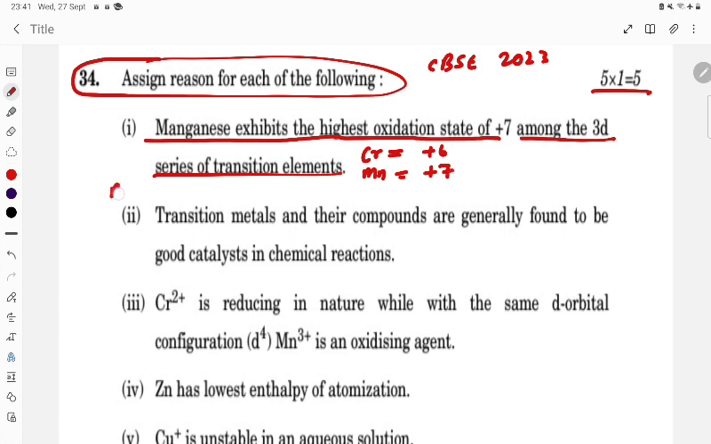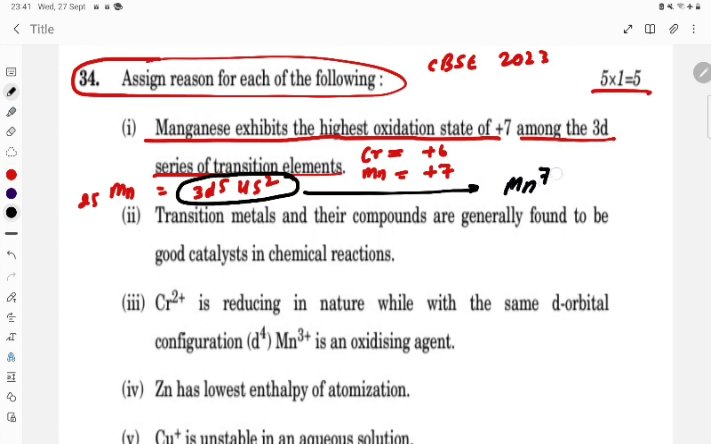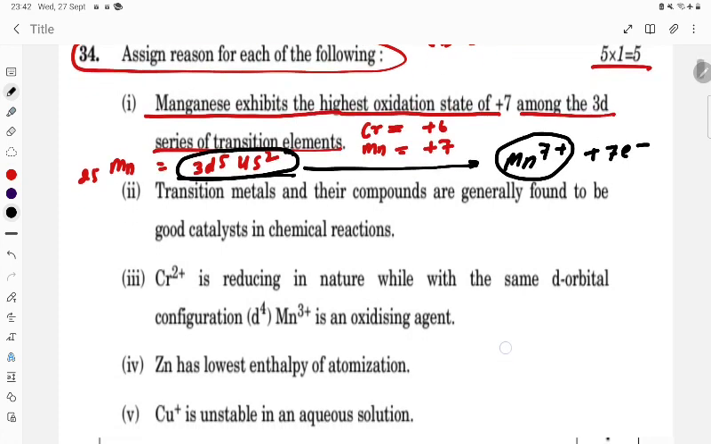Now student, if you see Mn, what is the configuration for atomic number 25? It is 3d5 4s2. So how many valence electrons are there? Total valence electrons are 7, so it is going to lose all 7 electrons. So Mn7+, with 7 electrons out, acquires the pseudo inert gas configuration like argon. So this becomes stable. That is why it represents the +7 oxidation state.